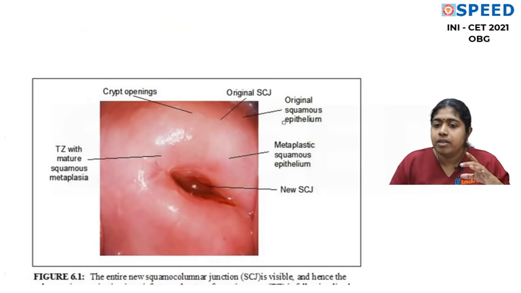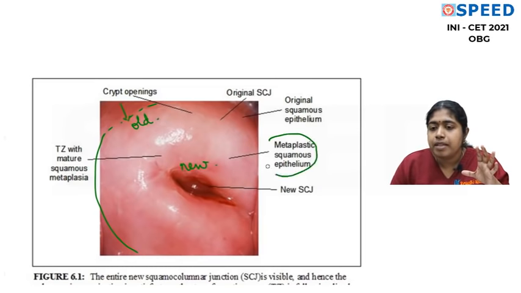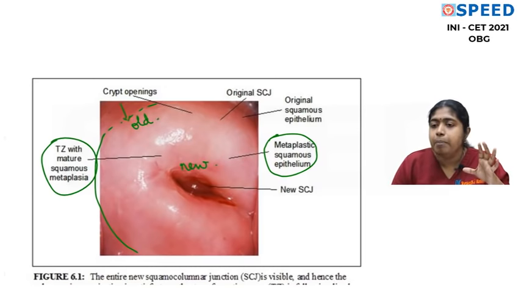Now this is a picture question which I saw in a very recent exam. Please understand, this is the old squamo-columnar junction and this is the new squamo-columnar junction. This dull pink color, which they have written as metaplastic squamous epithelium, is actually the transformation zone.